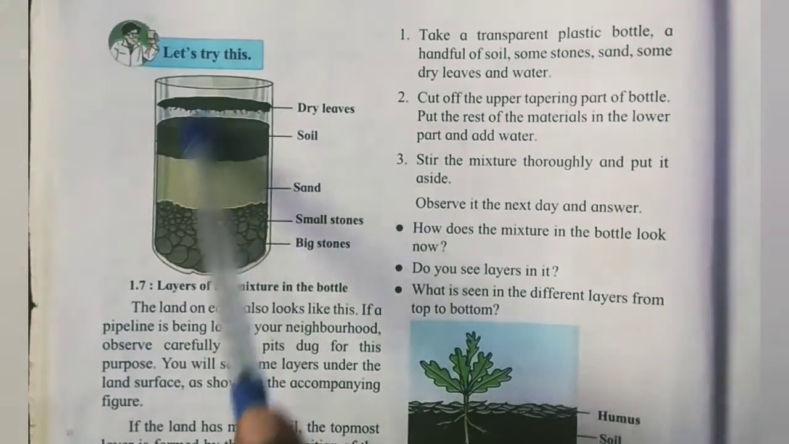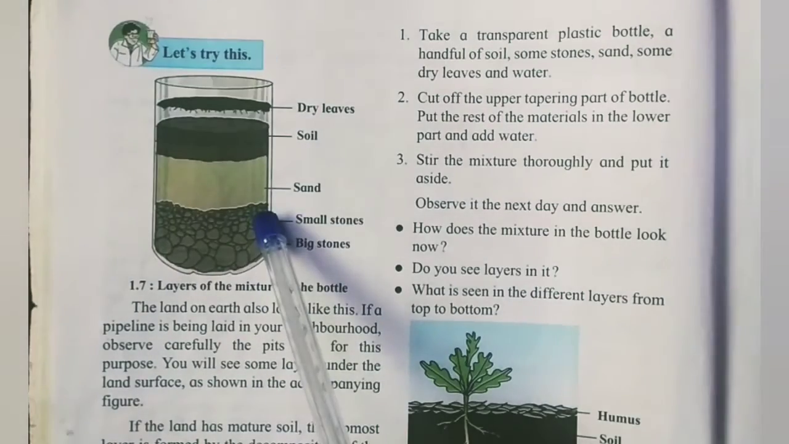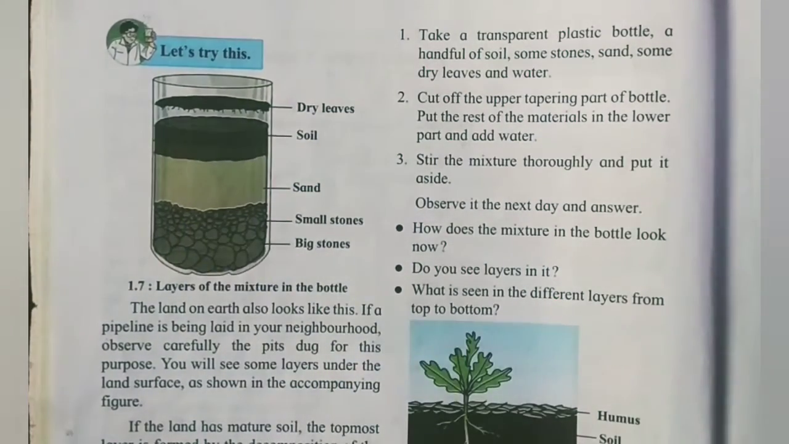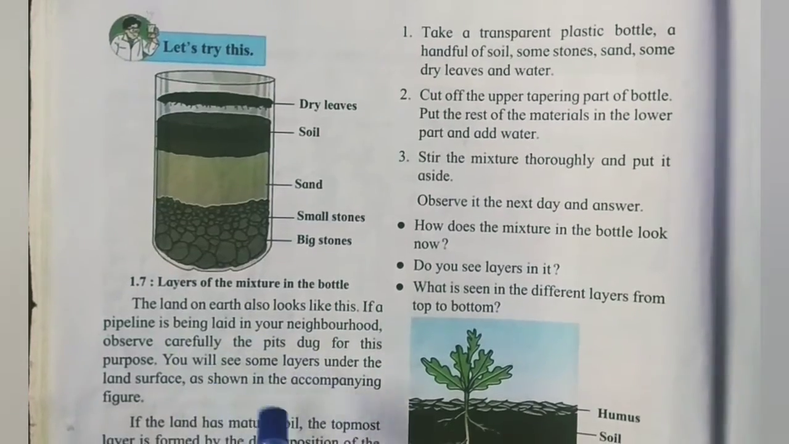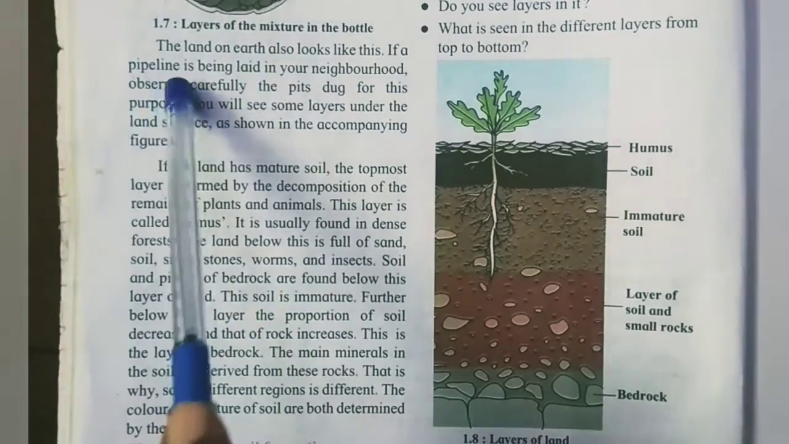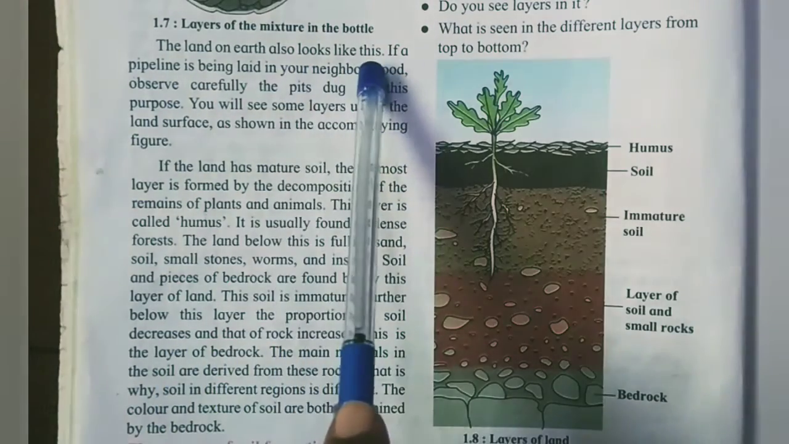So we have to take all the material, stir it, and again put it, and pour water inside it and see what will happen in the experiment. The land on earth also looks like this.